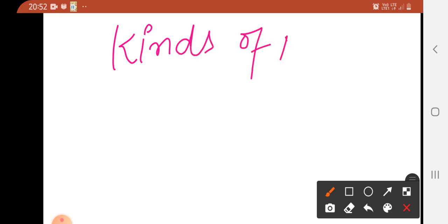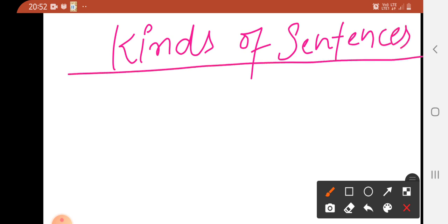So let's discuss the kinds of sentences. Kinds of sentences. That is very much essential to understand narration.